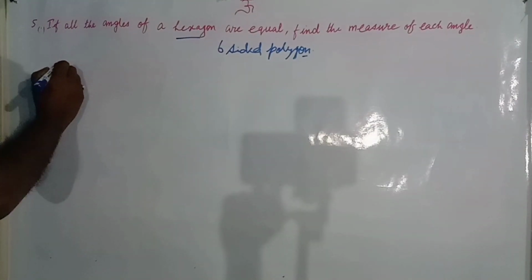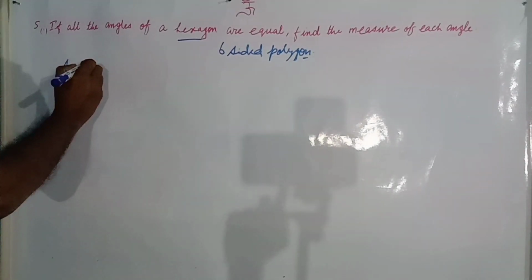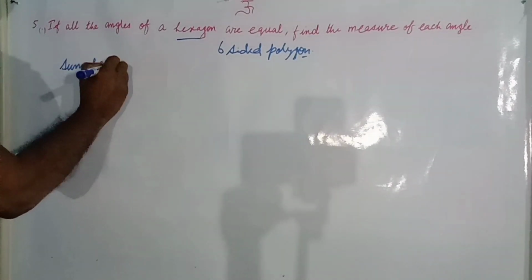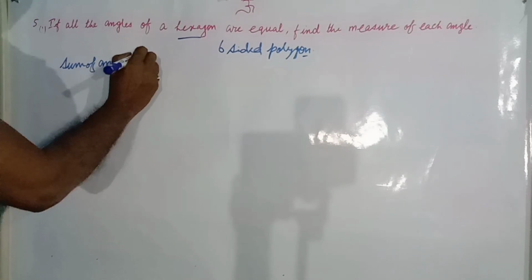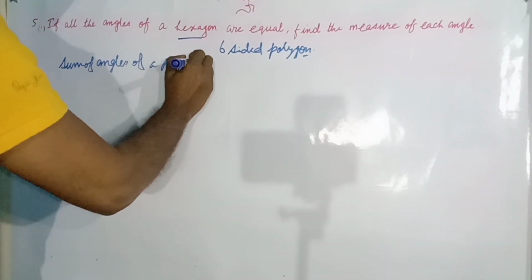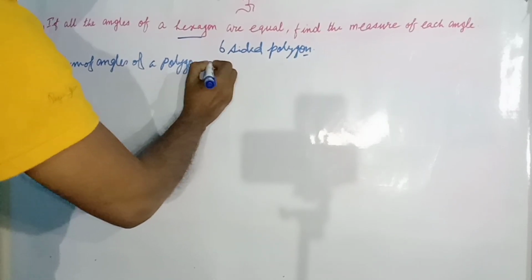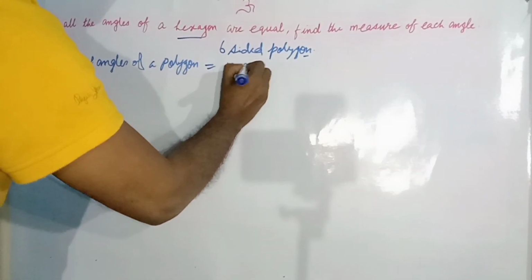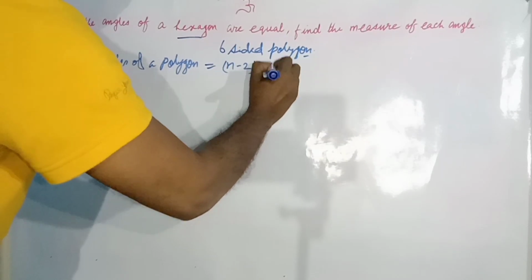Now we will use the formula for the sum of angles of a polygon equals n minus 2 into 180 degrees.